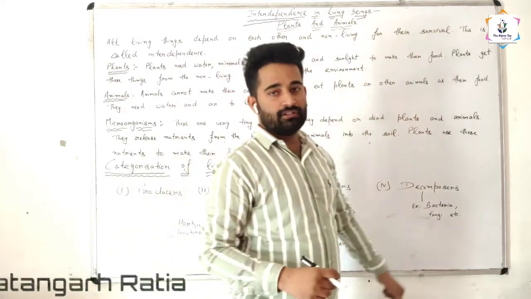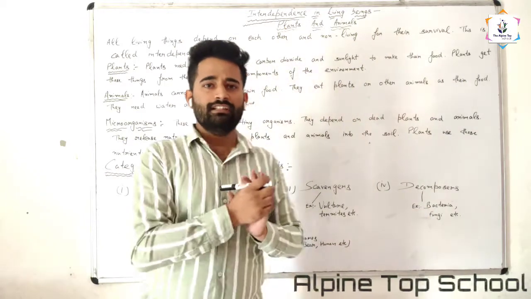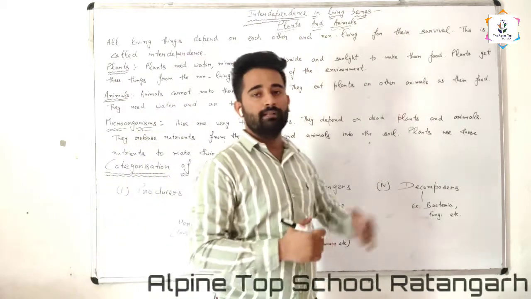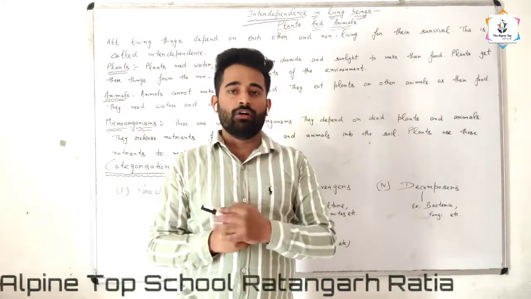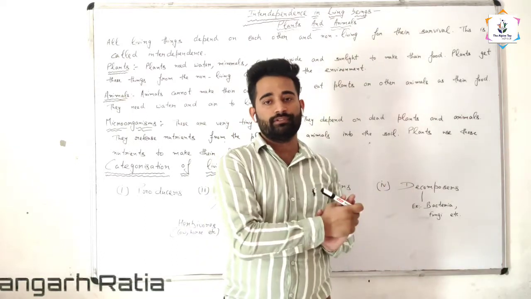Next is decomposers. What are decomposers? Now you will say, sir, what is the difference between scavengers and decomposers? Scavengers are the organisms that eat dead plants and animals. Decomposers are the microorganisms that eat dead plants or animals. Micro means very small, very tiny organisms, and those are called microorganisms.